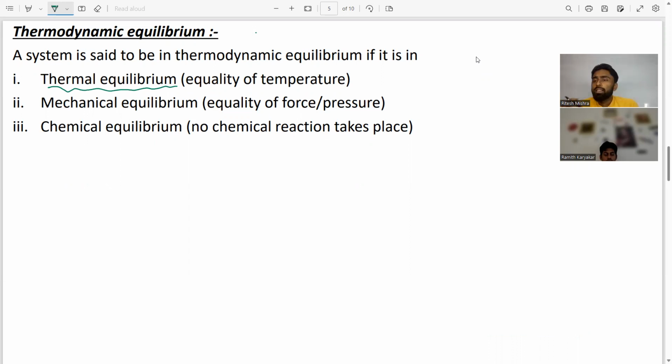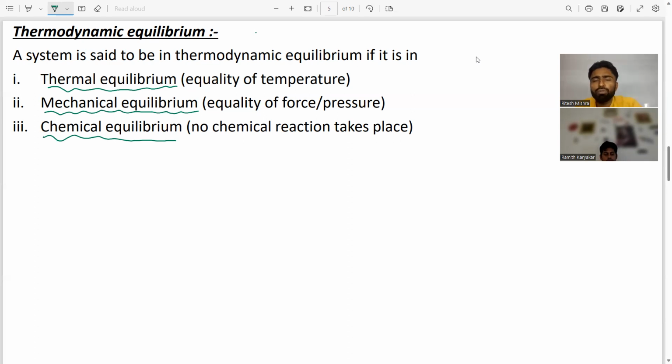If a system is in thermal equilibrium, and also in mechanical equilibrium, and also in chemical equilibrium, then you will say that the system is in thermodynamic equilibrium.